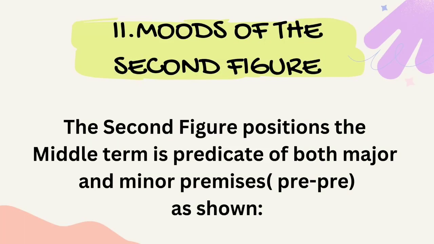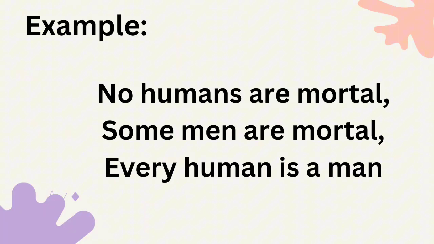Second figure positions the middle term as the predicate of both the major and minor premises. Like, a middle term is the predicate of the major premise and the subject of the minor premise. The conclusion must be true. For example, no humans are mortal, since some men are mortal. Mao na ang minor premise. And every human is a man. Mao na ang major premise.